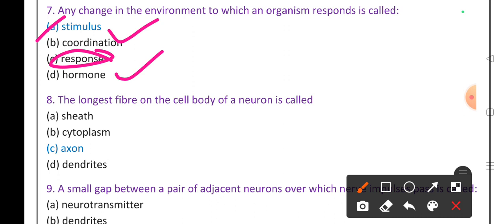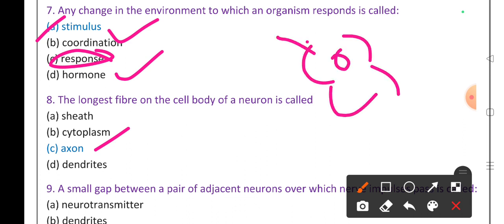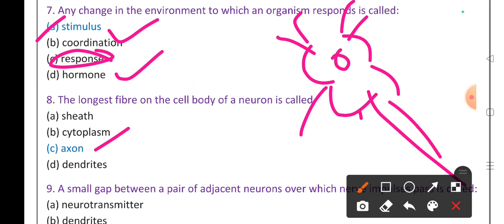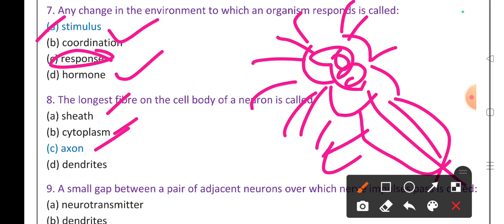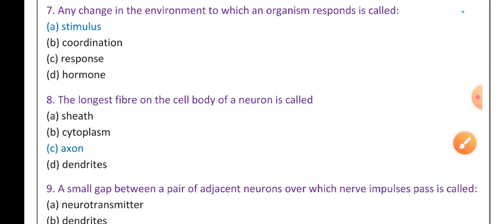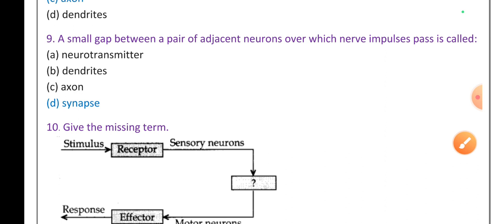The longest fiber on the cell body of a neuron is called the axon, because you have already seen this structure. The longest structure is which one? It's the axon. Then the outer covering is called the myelin sheath. Whatever liquid is here is called cytoplasm, and the finger-like projections are called dendrites.